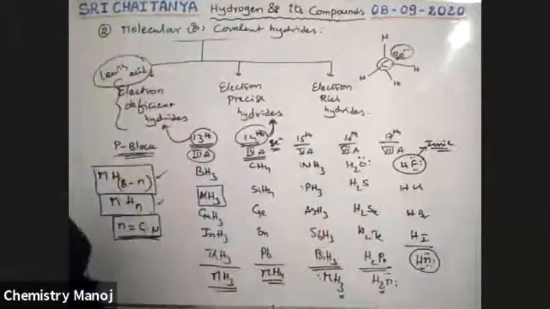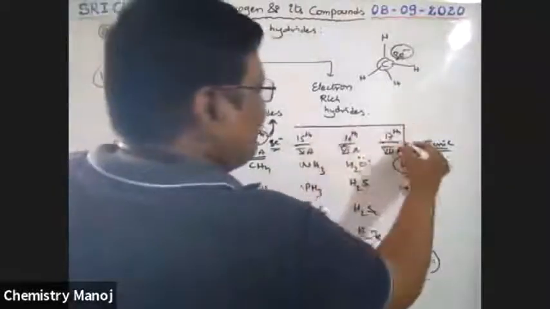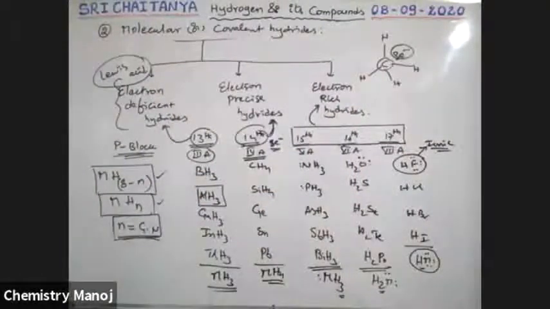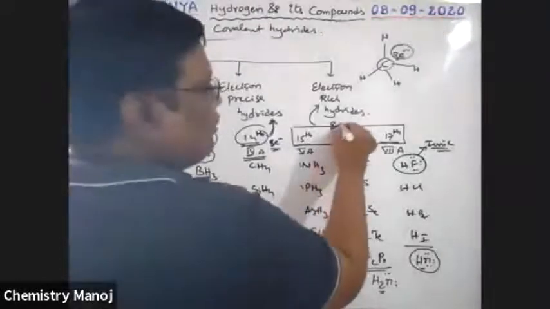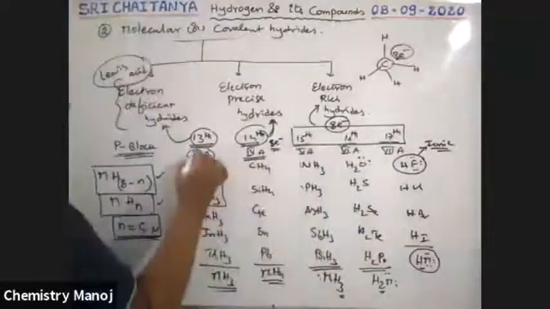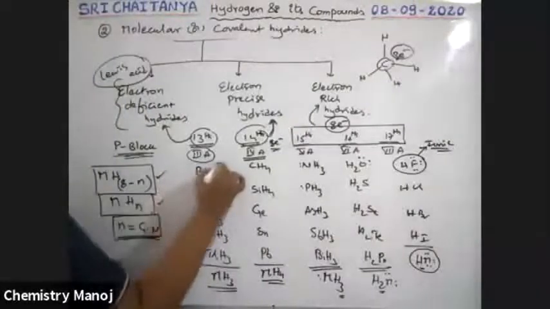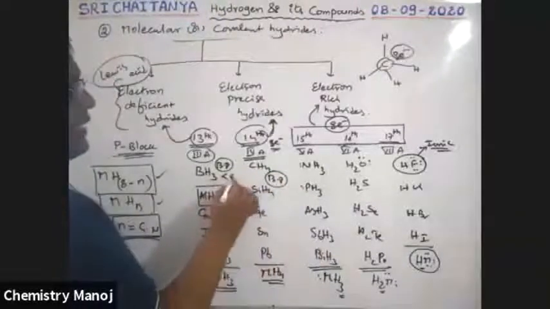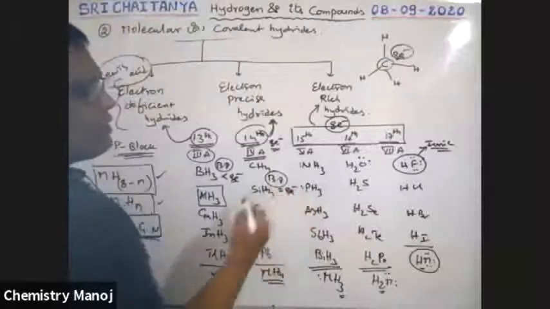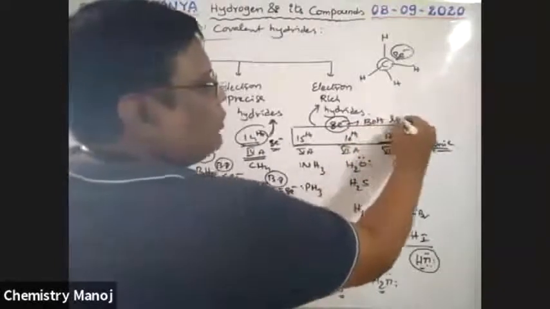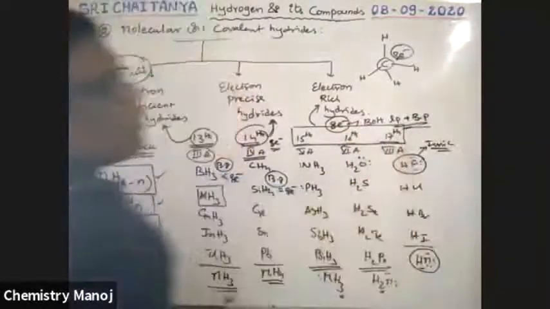Now, the remaining elements, the 15, 16, 17 group elements. These give electron rich hydrides. All these also have 8 electrons at the central atom. But in AlH3, only bond pairs exist, and it has less than 8 electrons. In CH4, it is exactly equal to 8 electrons, with only bond pairs. But here, 8 electrons are there, and both lone pairs and bond pairs exist.